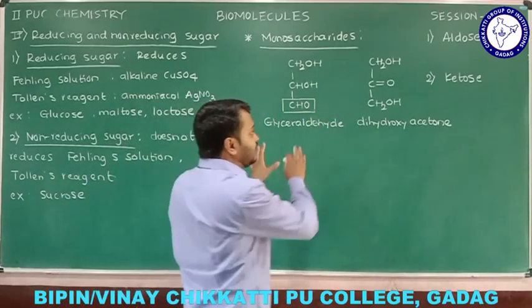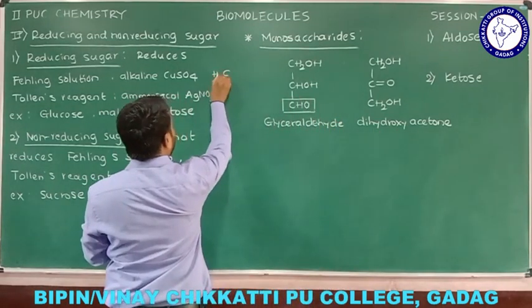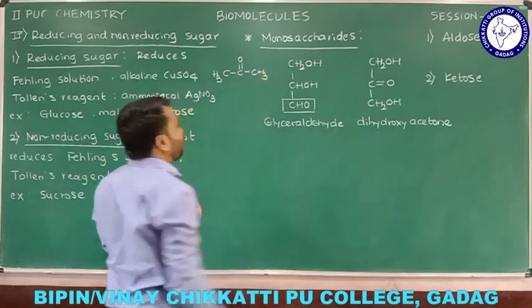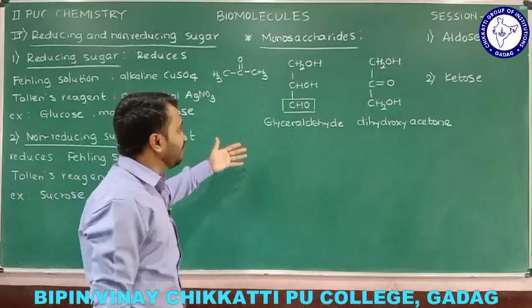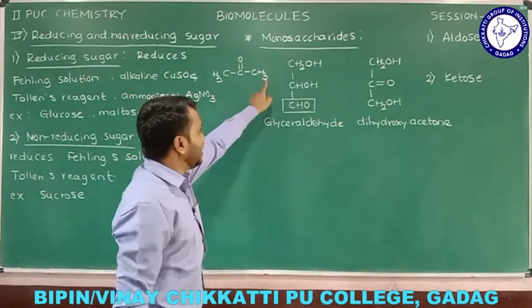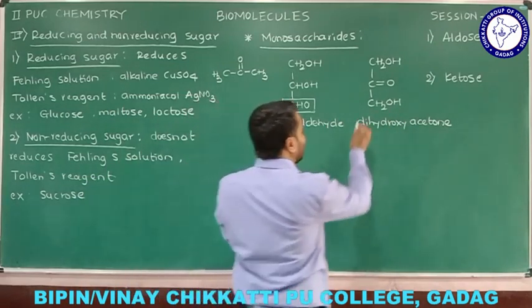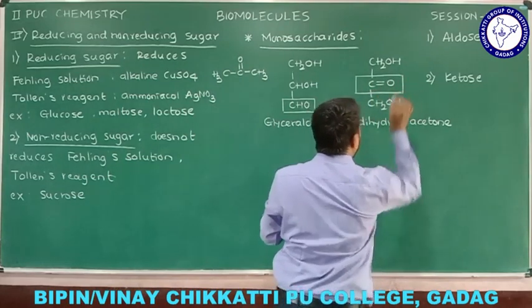And if you consider dihydroxyacetone, you know, acetone formula I hope you remember, CH3, C double bond O, CH3, that is the first member of ketone. Propanone is the IUPAC name, and H is replaced by OH and H is replaced by OH, dihydroxyacetone. And in this case the functional group is this one. What is that? C double bond O.